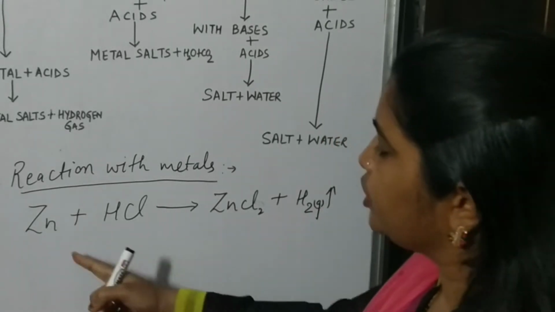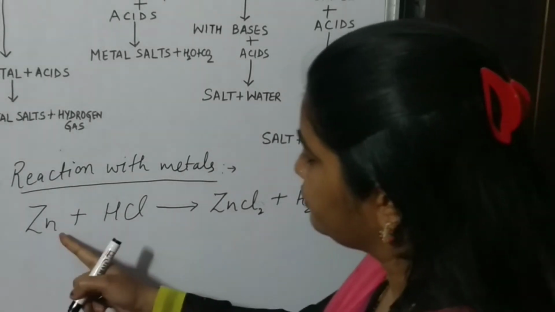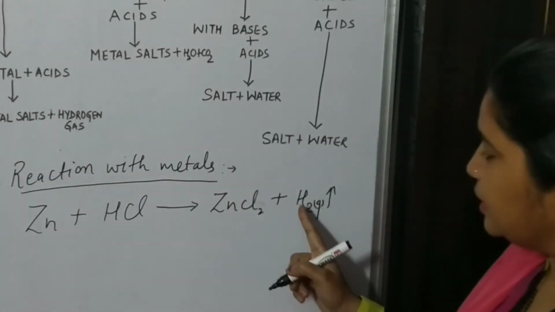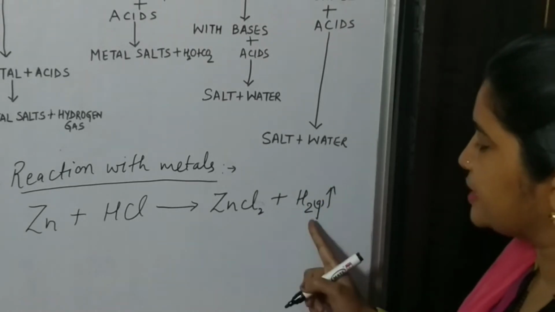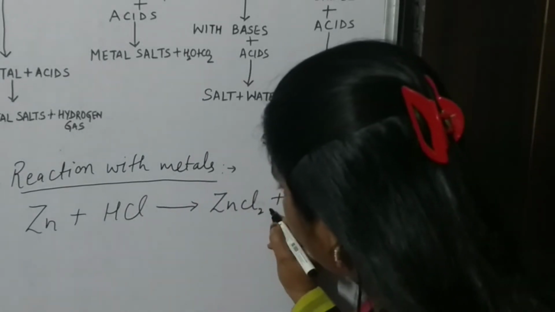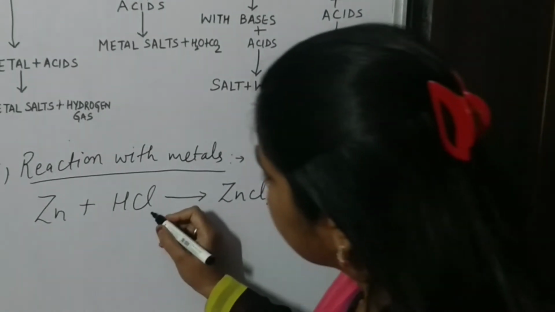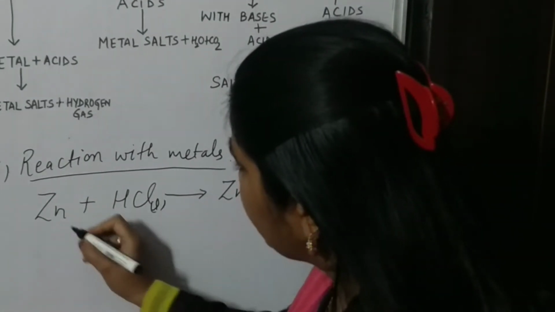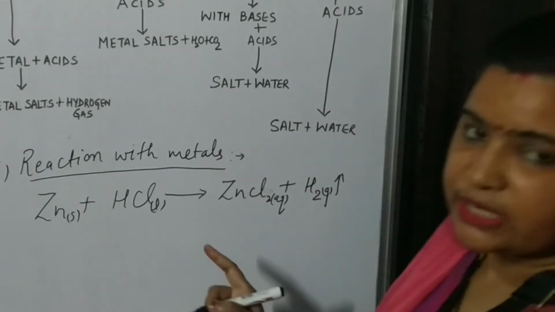See children, whenever you are writing the reaction, you have to mention what type of compound it is. Here H2 is formed, you will mention g also to show that it is gaseous. And ZnCl2 is formed in aqueous medium, so you will write aq here, and here zinc is solid. So this type of product will be formed.